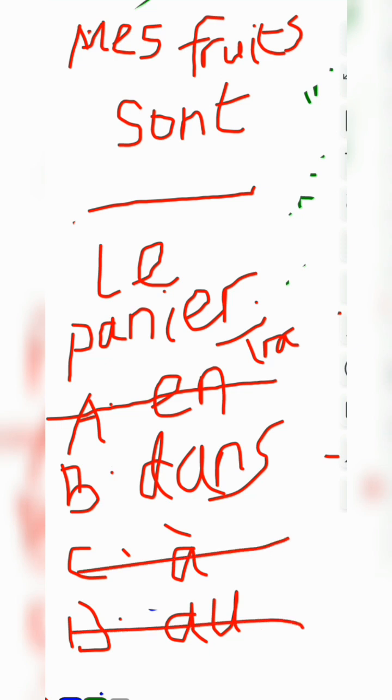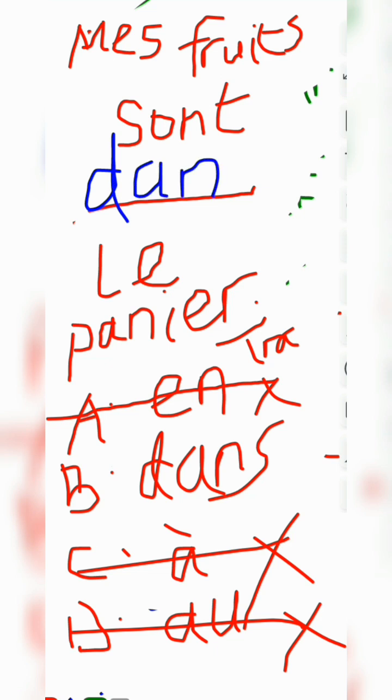We cannot use en, we cannot use a, we cannot use o. So the answer is dans. Mes fruits sont dans le panier. My fruits are in the basket.